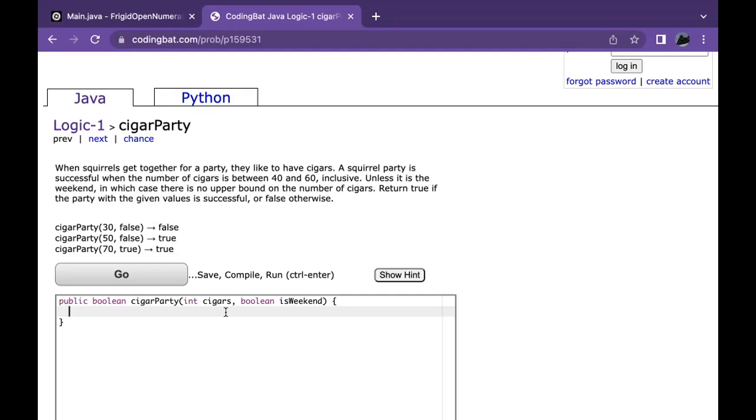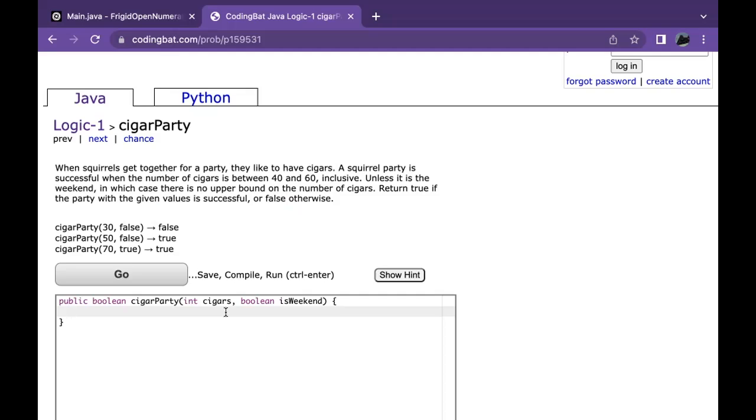So in this problem, we have two cases. We first have to make sure that the number of cigars is between 40 and 60. And we also have to check to see if it is a weekend or not. By that, I mean we have to see if isWeekend is true or if isWeekend is false. Then based off of that comparison, we then have to determine if there's a sufficient number of cigars to host a party.